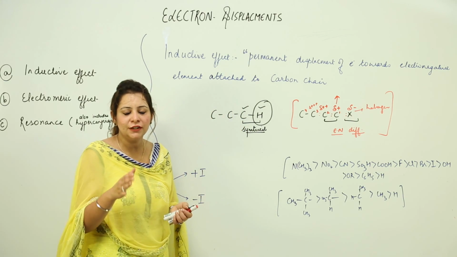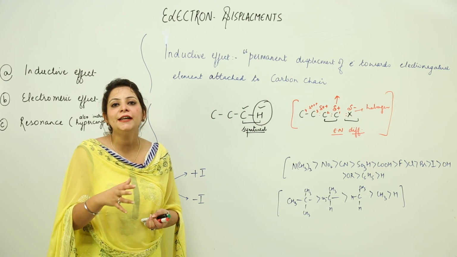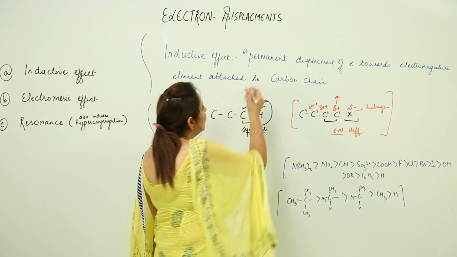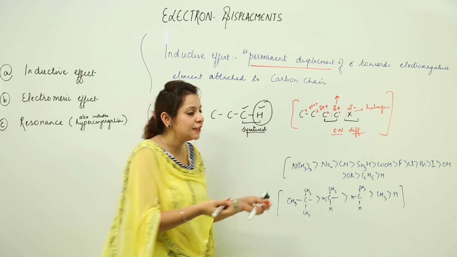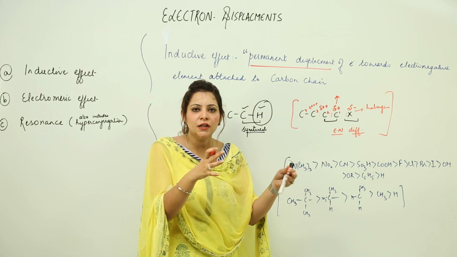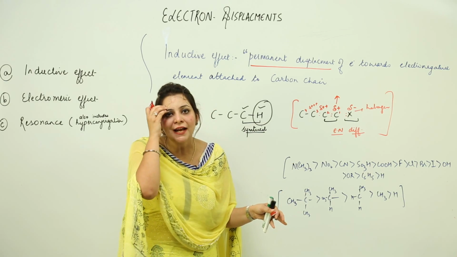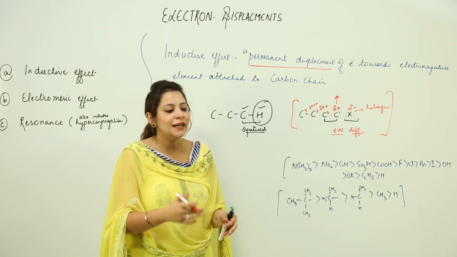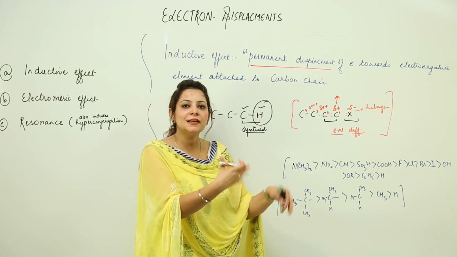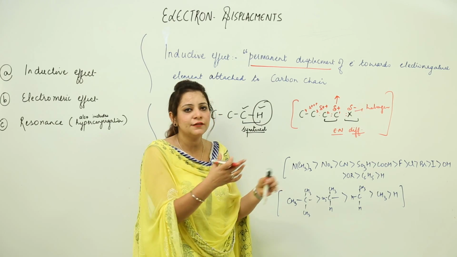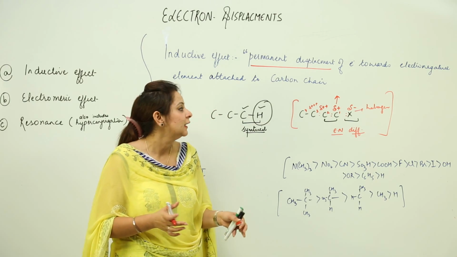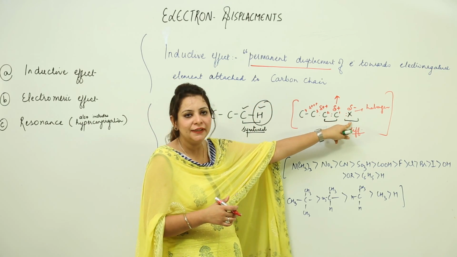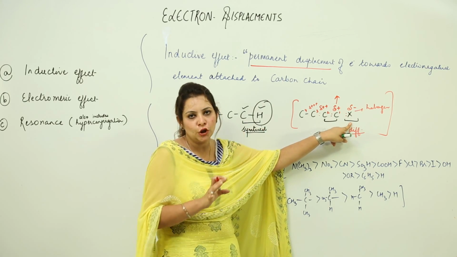So now I think you got it. Now we are in a situation to define or look at the statement of the inductive effect. It is the permanent displacement, as you have seen, because this halogen, this X element, will keep on being in contact with the chain because it is attached. So this movement of shared pair is the permanent effect. That means it is not that it happens one time and the next second the positive and negative charges all vanish. No, it's not like that. It is a permanent displacement because as long as this halogen is there, there will be a permanent electron-withdrawing nature.